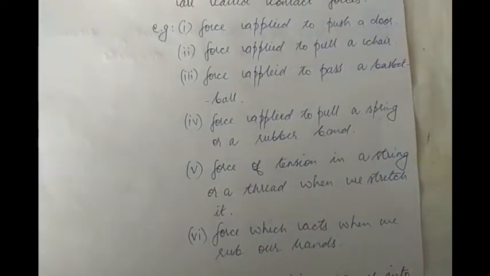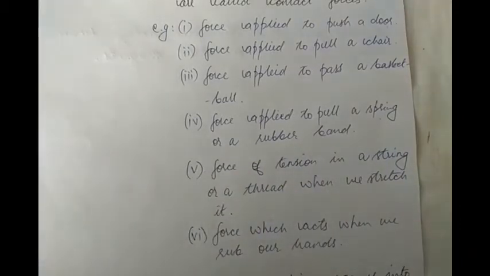Then, force of tension in a string or thread when we stretch it. If we have a thread or a string, when we stretch it, the thread gets stretched, gets tensed. When it gets tensed, what is coming into play is the force of tension.